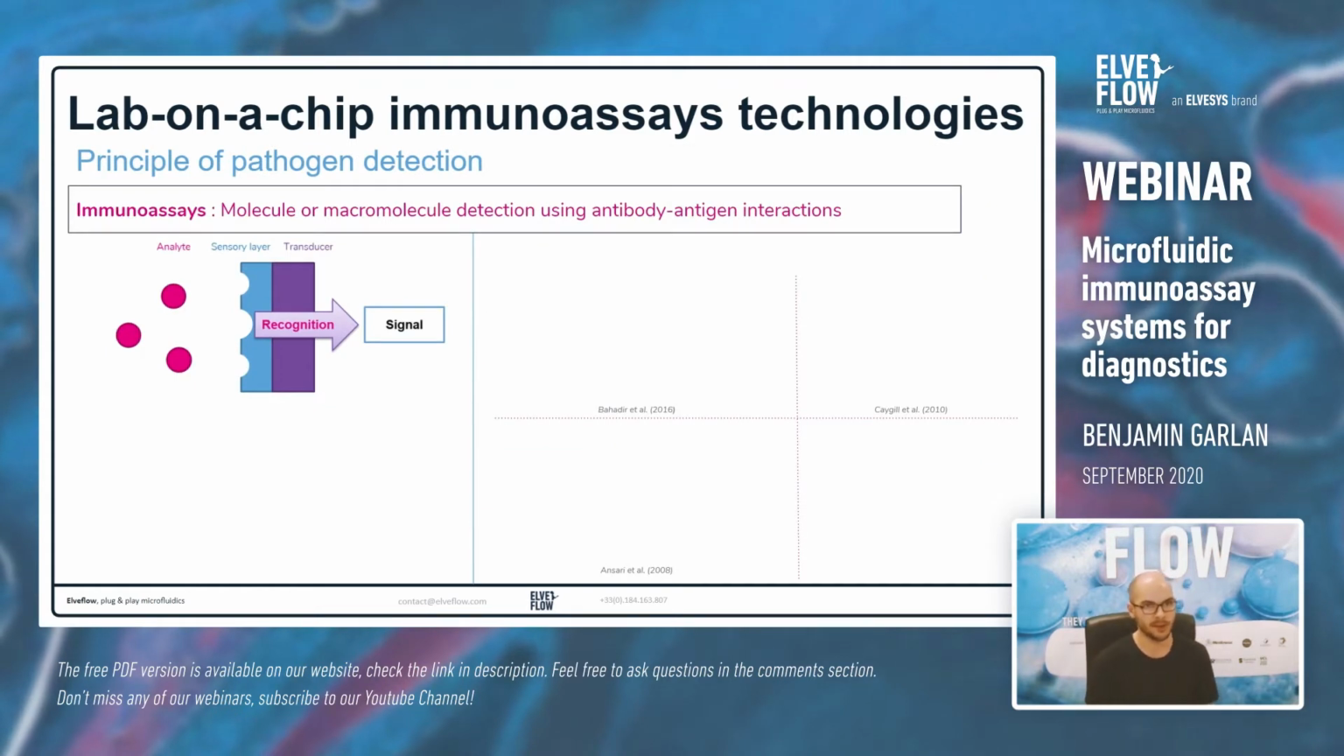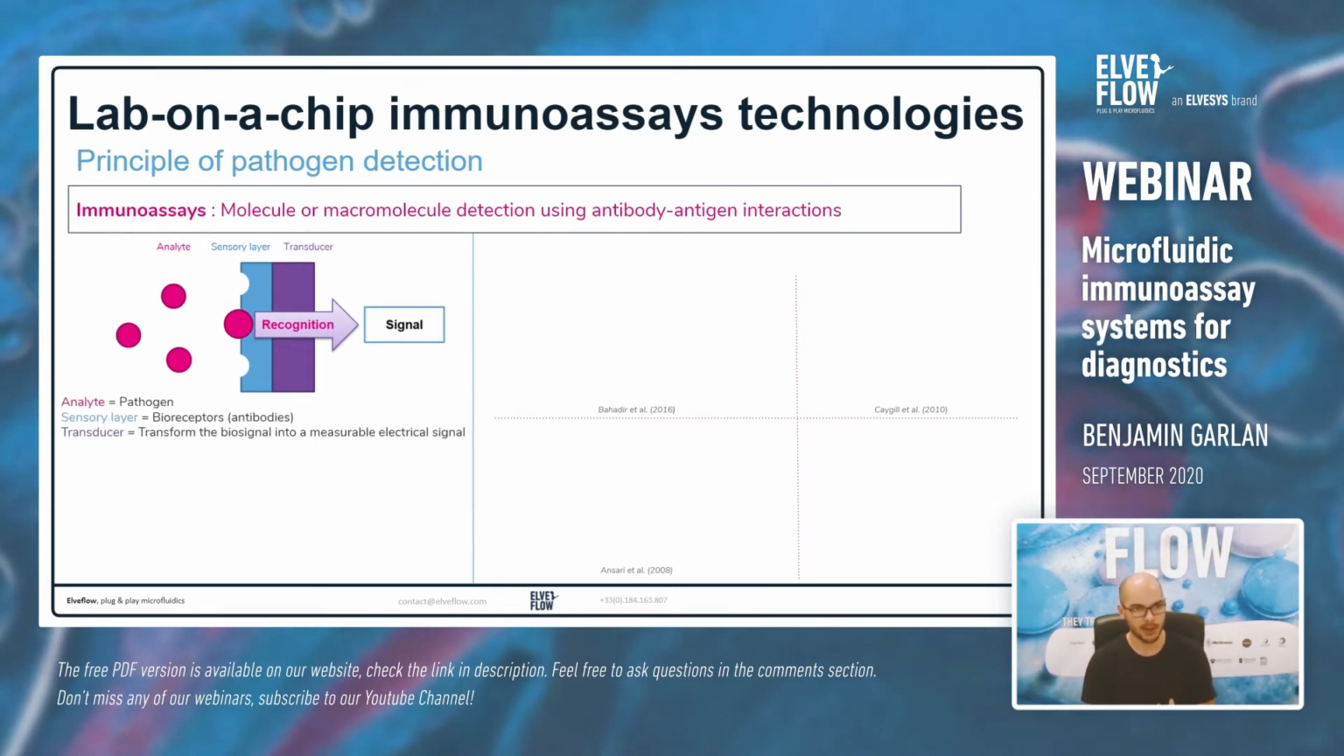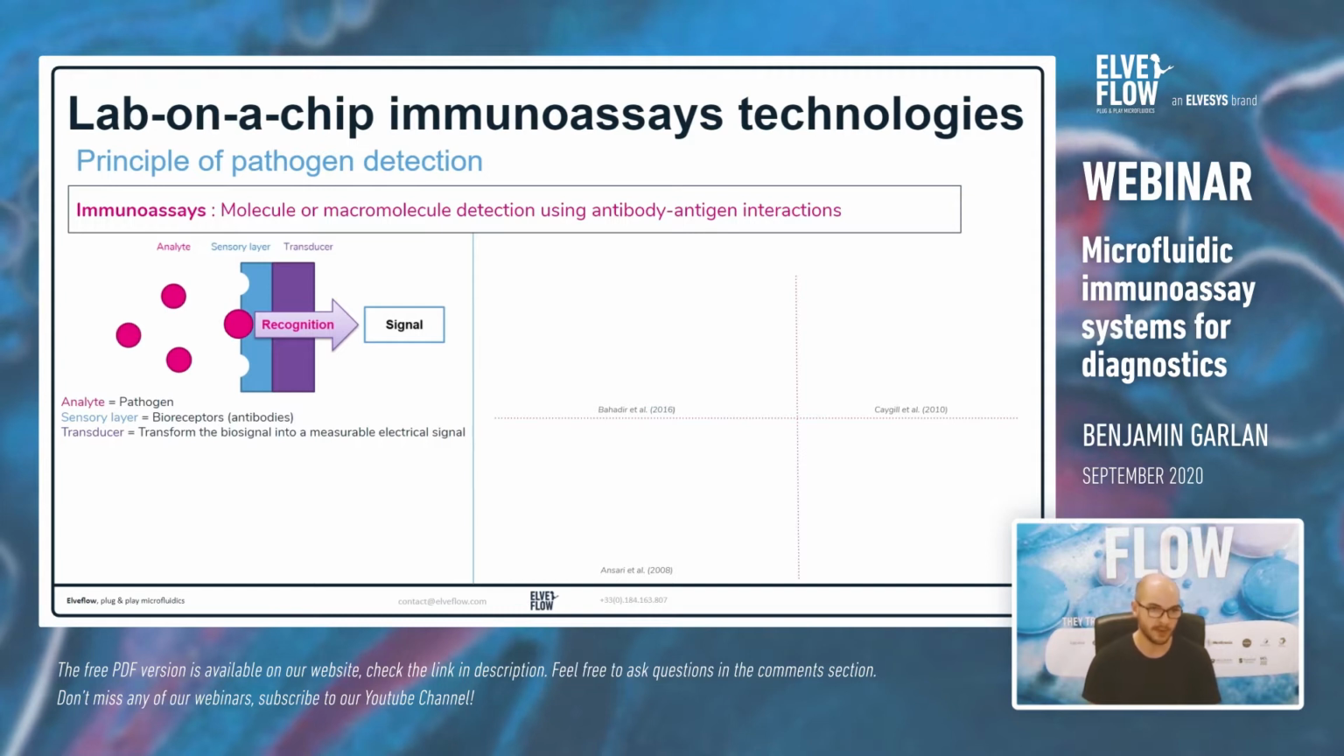So what is an immunoassay? It's to detect a molecule or pathogen, for example, the coronavirus, using an antibody-antigen interaction. So in an immunoassay system, you've got an analyte you want to detect, which bind to a sensory layer, and a transducer create a signal when it happens. So in our case, the analyte is a pathogen we want to detect. The sensory layer is composed of antibodies specific to the pathogen we want to detect.